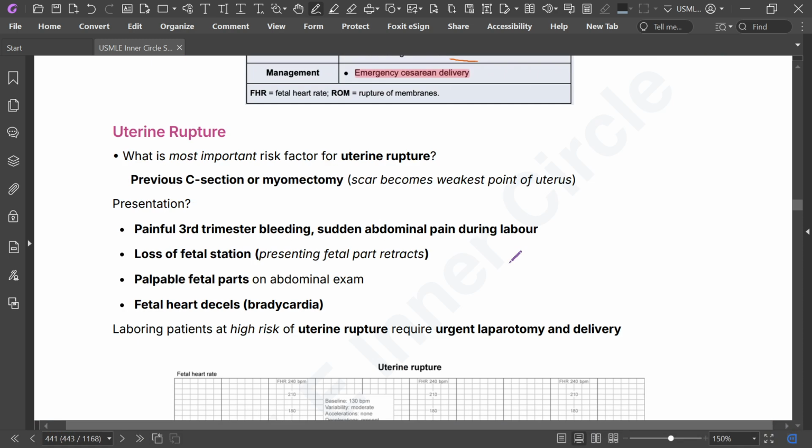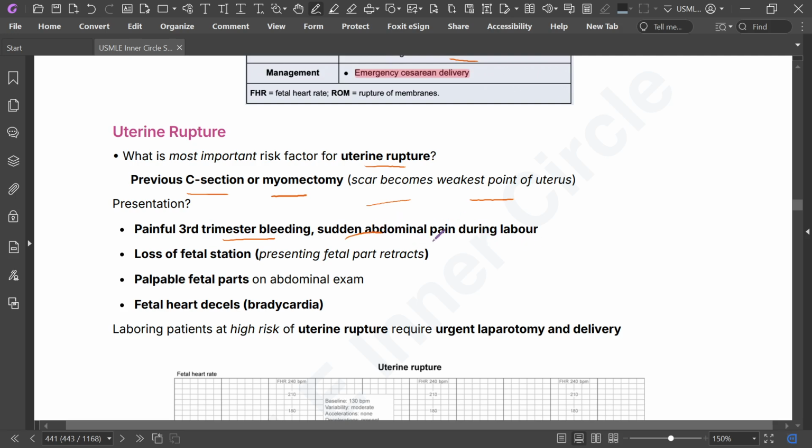Okay, uterine rupture. What is the most important risk factor for uterine rupture? Previous cesarean section or myomectomy is the most important risk factor for uterine rupture. The scar becomes the weakest point of the uterus. Presentation: